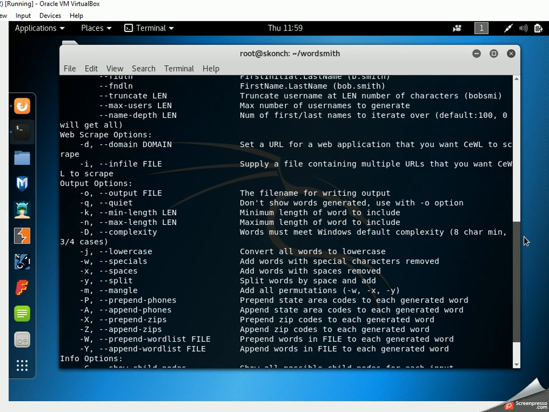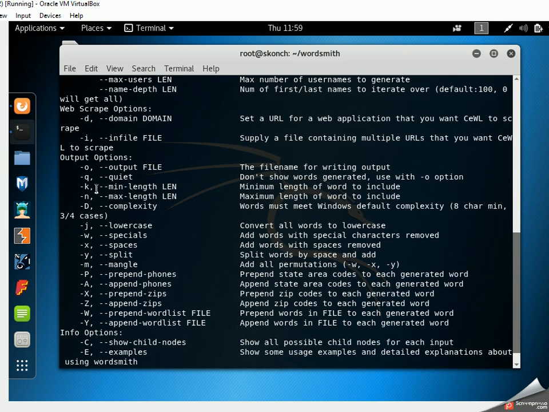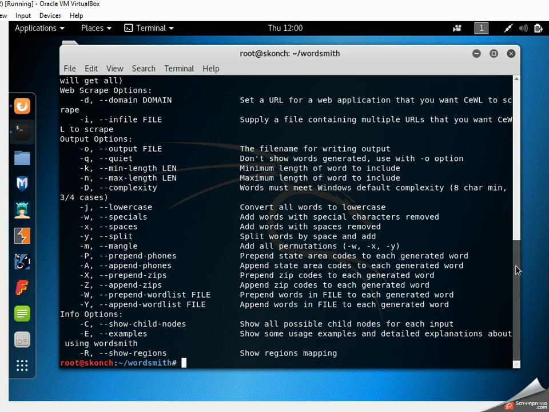Down here we're going to have the output options. I am not going to be utilizing the quiet flag, so you can actually see the passwords as they come out, but you can use quiet and pass it along to a file. And then of course some of these special output options, for lowercase only if you want to use the rule set, which they encourage, but then also getting rid of some of the spaces and special characters as it generates them, throwing in zip codes and phone codes as well. So these are all these options.